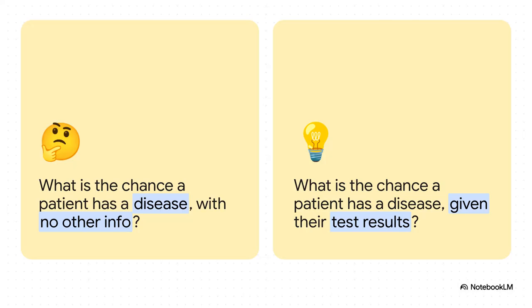And this comparison just makes it crystal clear. Asking what's the chance of rain is one thing, but asking what's the chance of rain given that the sky is full of dark clouds, well, that's a much more intelligent question, right? That little word given is where all the reasoning power comes from. It's how an AI connects the dots.